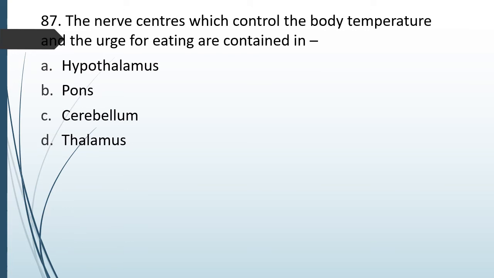The nerve centers which control the body temperature and urge for eating are contained in. What is the location of the centers for control of body temperature and urge of eating? Hypothalamus, pons, cerebellum, thalamus. The correct answer is option A, hypothalamus.